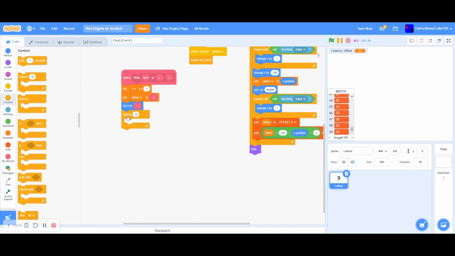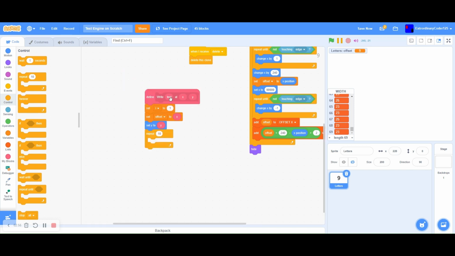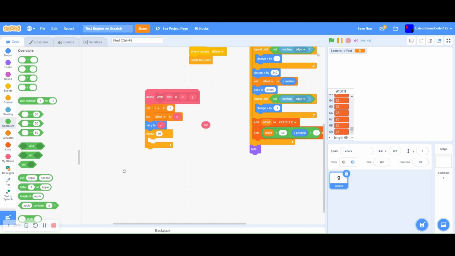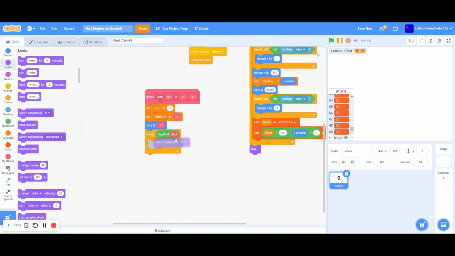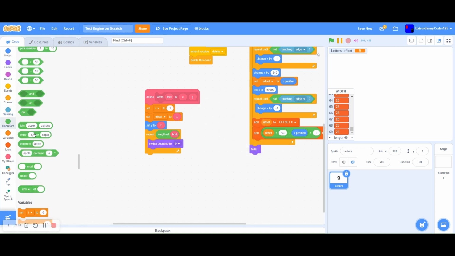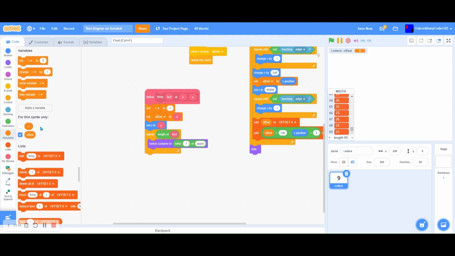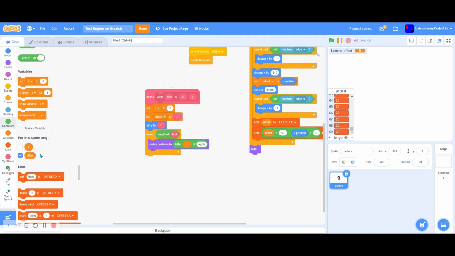So we're going to repeat length of text. So we're going to switch our costume to letter I of text.